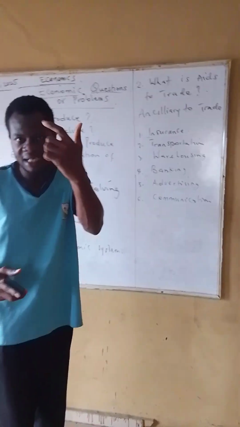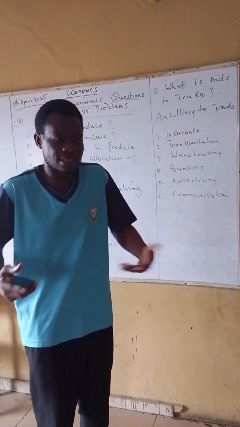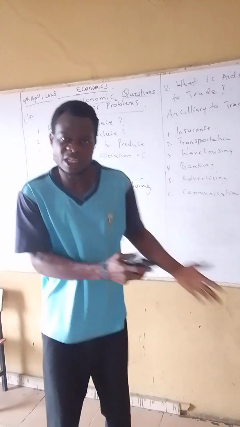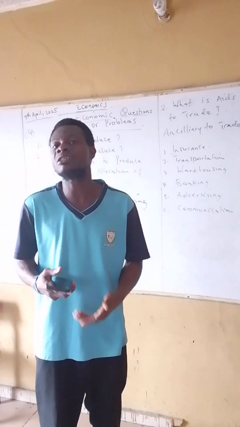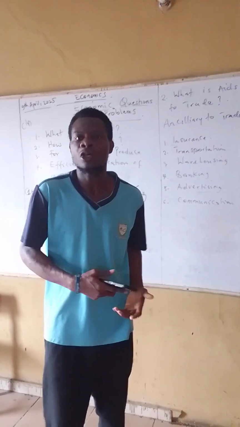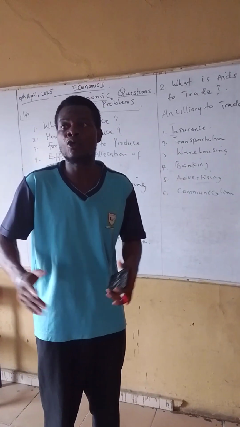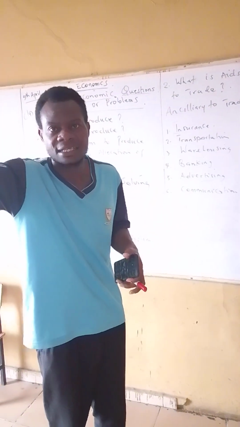Because the producer will foresee that this particular product will be in high demand in a particular period, let's assume in a rush hour or in a seasonal period. Christmas is coming. We know that some people will need some items more than when it is not the Christmas period. So for that, we allow the producer or manufacturers to produce those goods in large quantities, in order to cater for that high demand coming.